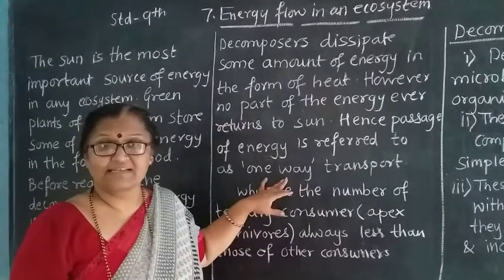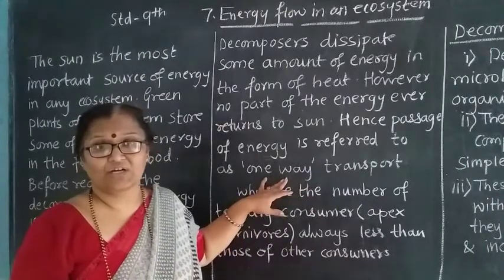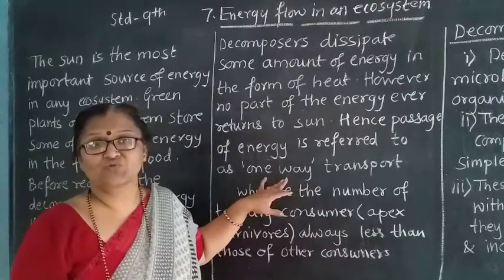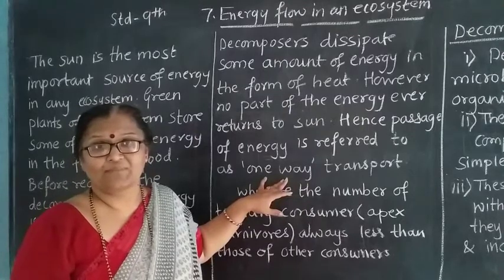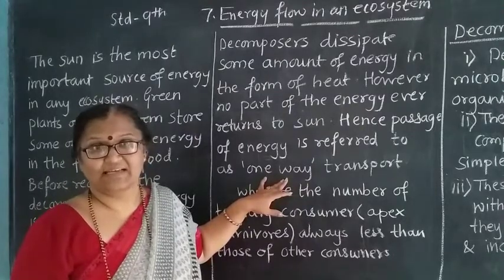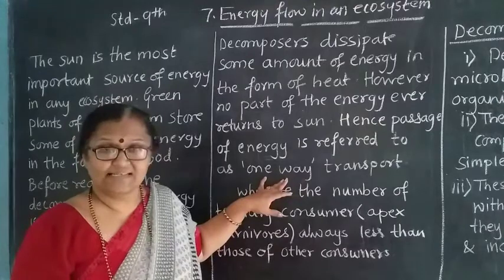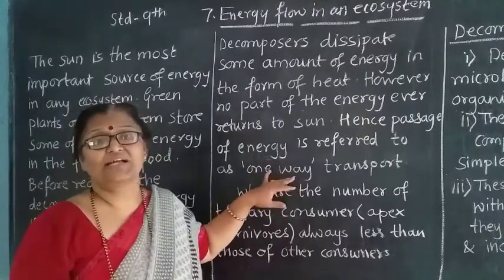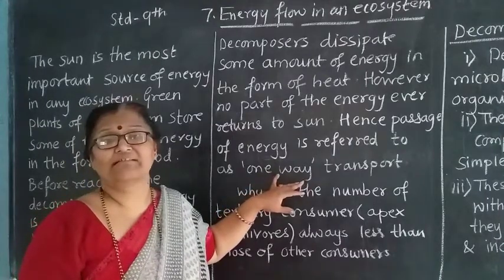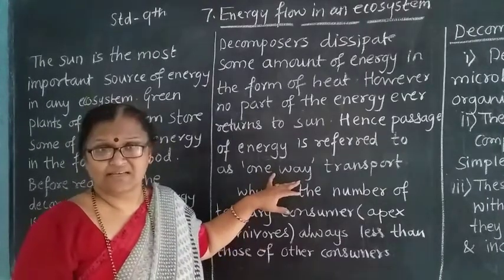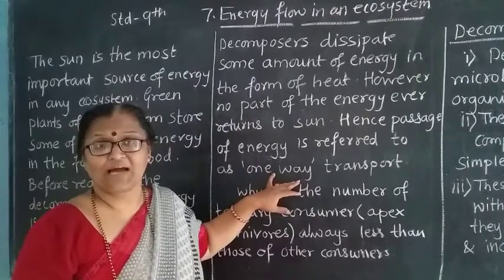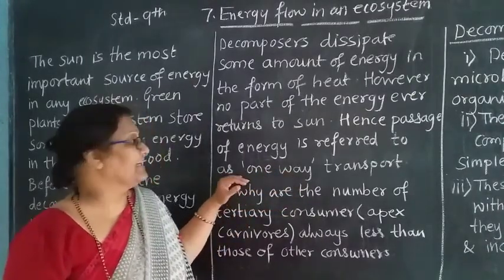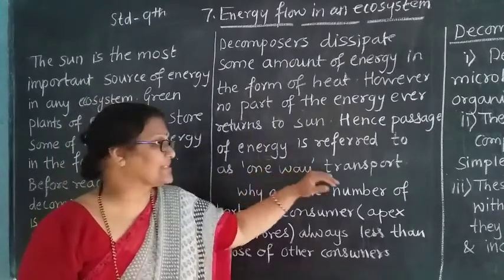From the sun, energy is given to the plants, from plants to the insects, from insects to the amphibians, from amphibians to the reptiles, then from reptiles to the birds. It is given, no doubt, but it is one way, because after the decomposer, the energy is not returned to the sun, or to the plants.